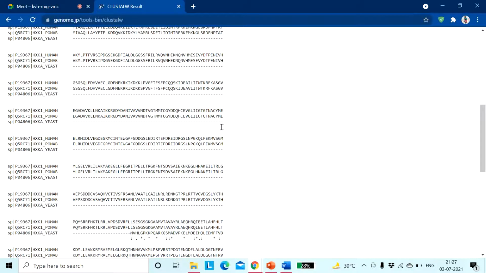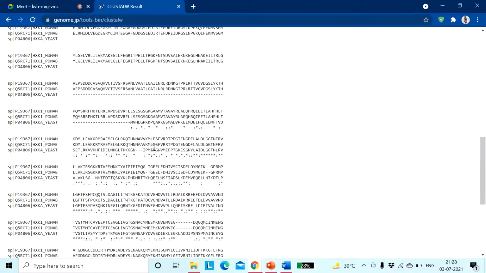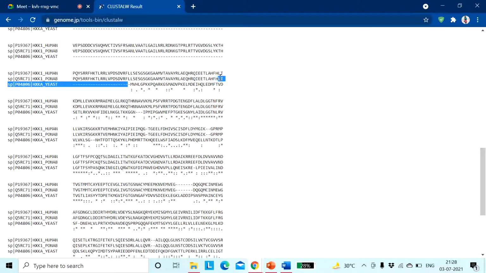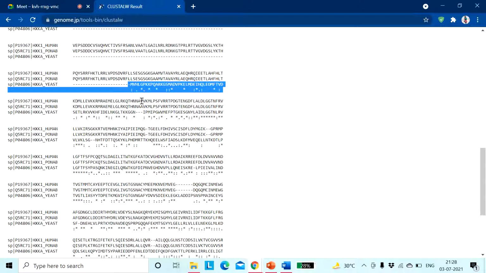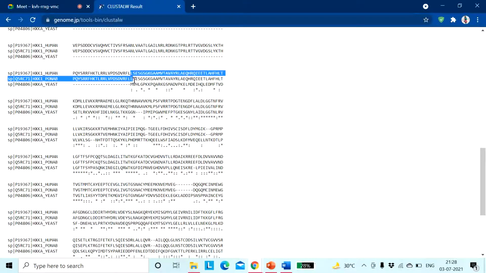Okay, so now if you see, from here they have started aligning the yeast sequence. Now see, if you consider the first amino acid, in the case of human and Pongo, L is the constant one in both of these sequences, but in the case of yeast, it's written as M. So if there is any mismatch in these three aligned sequences, if they are not perfectly aligned, you will get a colon as a result of this kind of mismatch here.